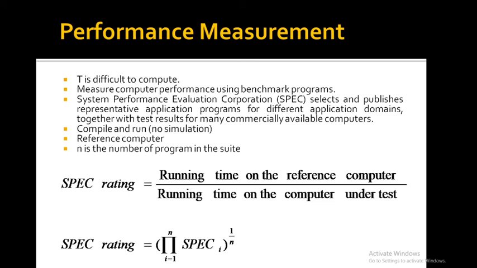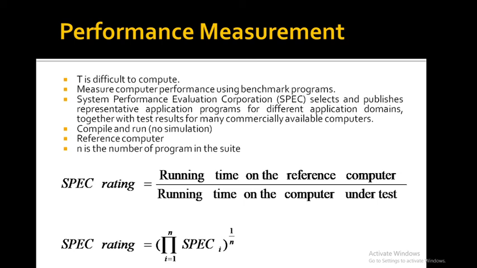This test is repeated for all the programs in the SPEC suite, and the geometric mean of the results is computed. Let SPEC_i be the rating for program i in the suite. The overall SPEC rating for the computer is given by the product for i equal to 1 to n of SPEC_i, the whole raised to 1 by n, where small n is the number of programs in the suite.